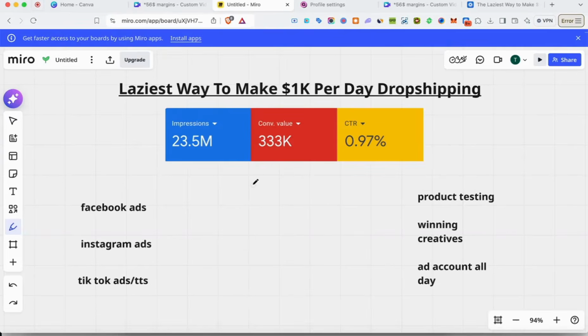All right, so the absolute laziest way to make 1K per day with your Shopify dropshipping stores. Now, to get these results right here, I didn't have to run any type of Facebook ads. So we're not talking about Facebook. I didn't have to run any type of Instagram ads, and I didn't have to run any type of TikTok ads. Now, more importantly, I didn't have to do any type of product testing.